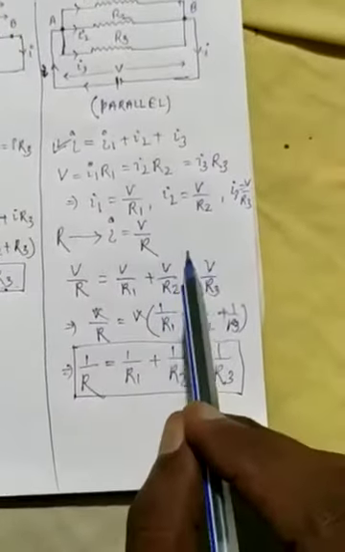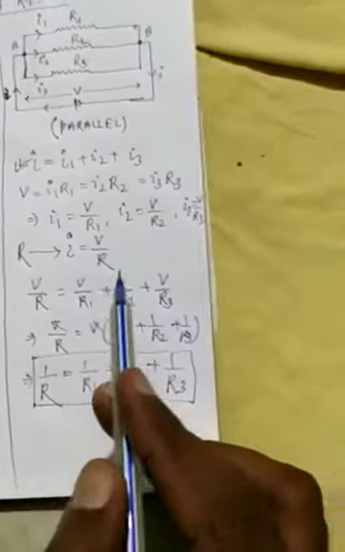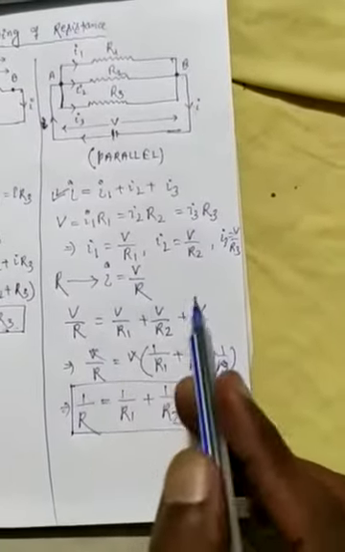But in case of a parallel combination, the net resistance of two or more conductors in parallel is smaller than the smallest of them.